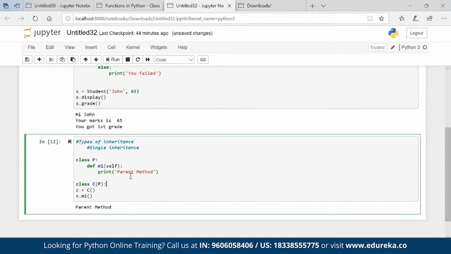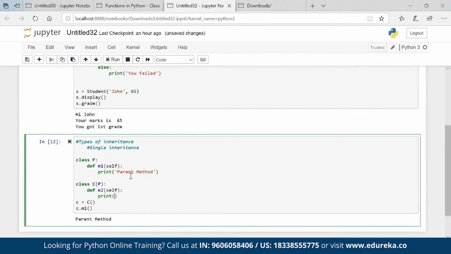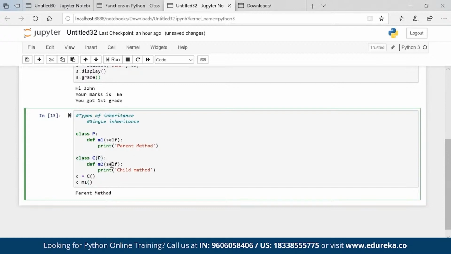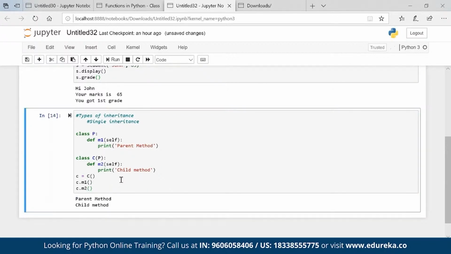Now let's say I'm giving some features to this child also. Print child method. Right? Now what all properties? Pass is like, I don't want to run anything, just pass. Simple keyword. If I'm creating a class and I'm passing it, I don't want to execute anything here, it is just pass. No properties I have, just pass it. Now C dot, you will see that I have M2 also coming in. Okay, so that is how you will be able to get it.